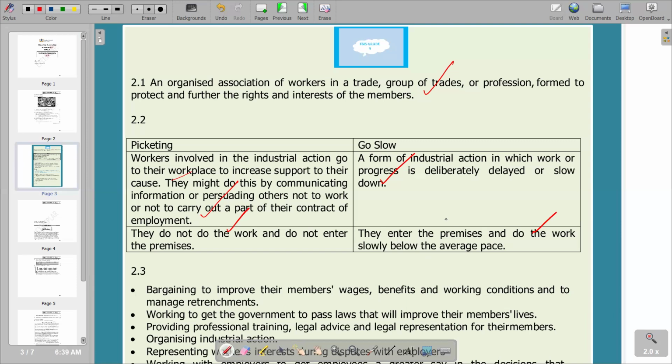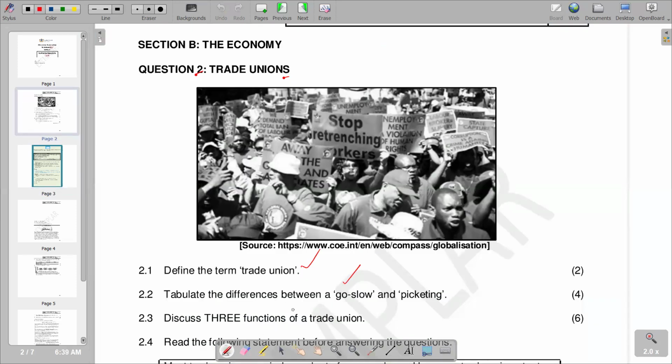We go to the next question. We know that a trade union takes action on behalf of its workers. Trade unions are representatives of workers and work on behalf of the workers. So one of the functions is obviously to negotiate for better working conditions. That can be one function, but the functions of trade unions go beyond that, so we are going to see that.